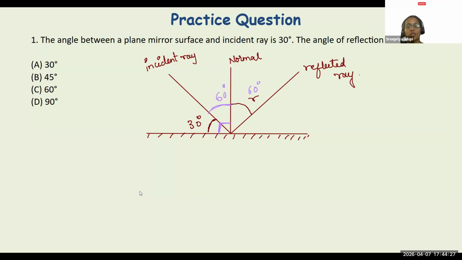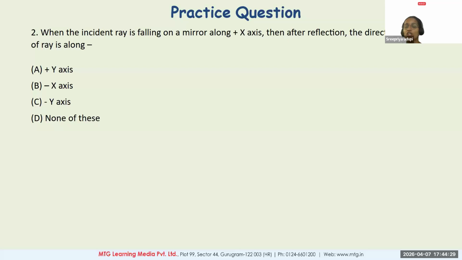Another question here. When the incident ray is falling on the mirror along the positive x-axis, then after reflection, the direction of the ray is along? We have read this while we started talking about reflection, that whenever reflection happens, the direction is going to change. Correct?